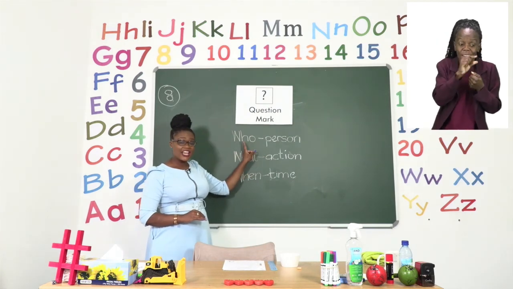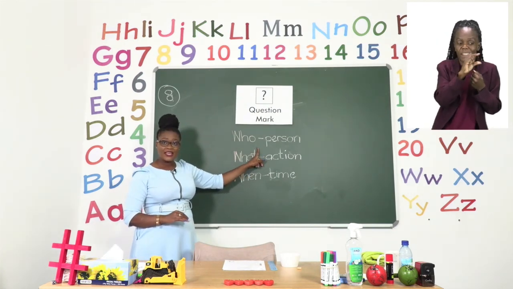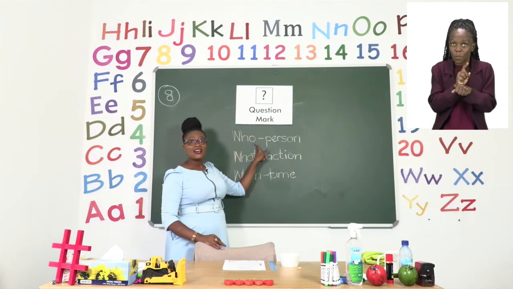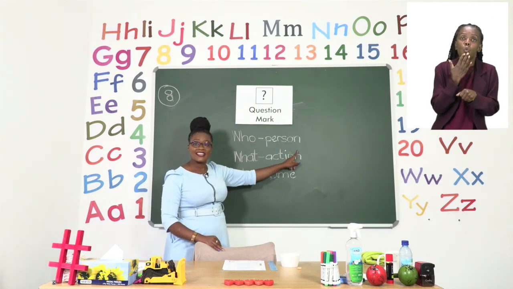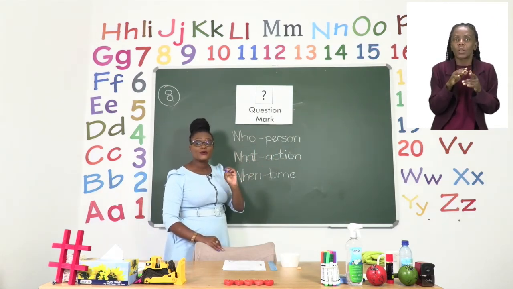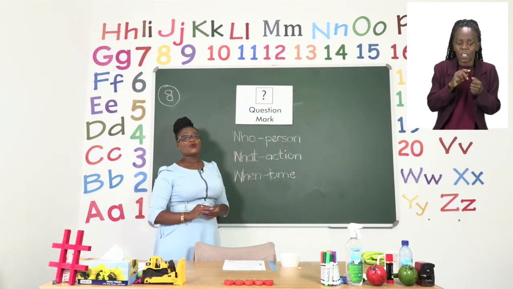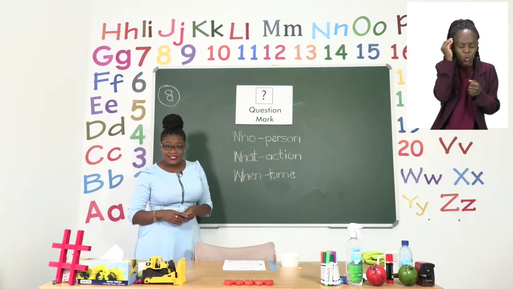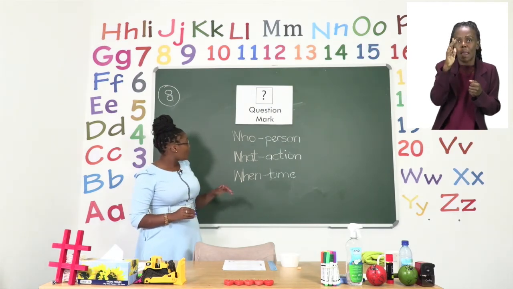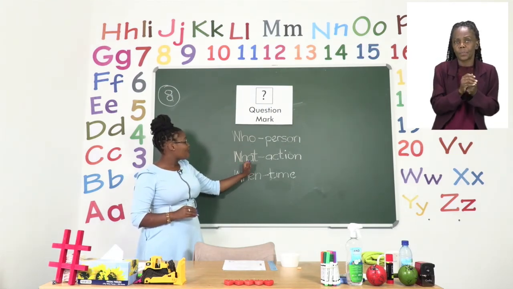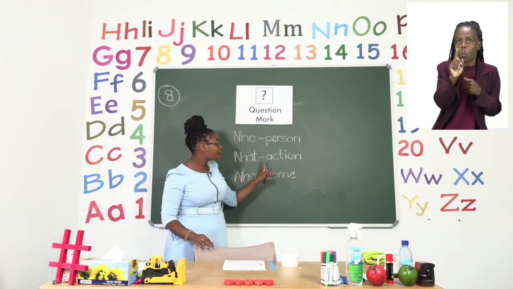Everyone, let's say who. Now, who is asking about a person. So when you see who, we want to know a person. We want to know the name of that person. And then when we ask what, we want to know the action.